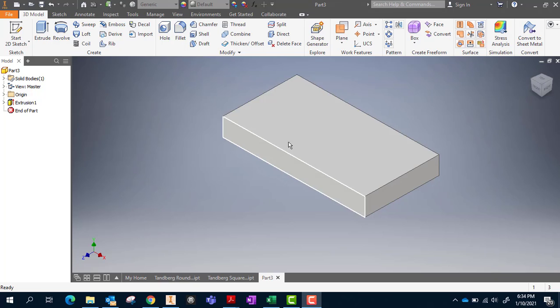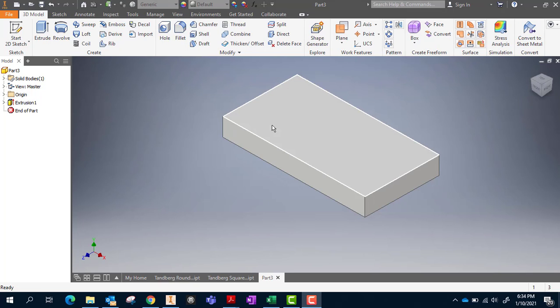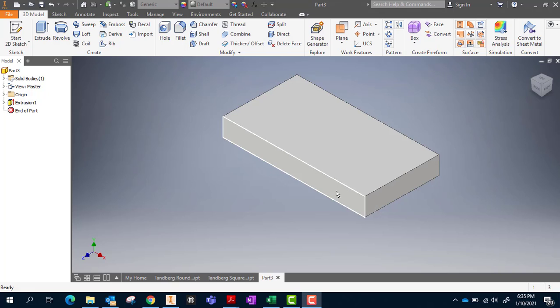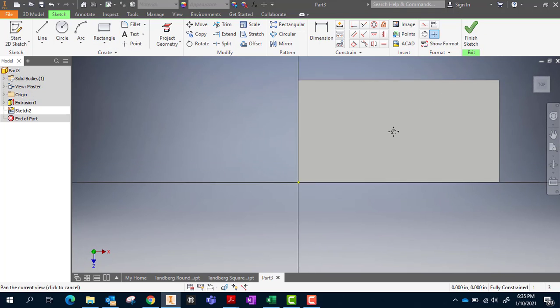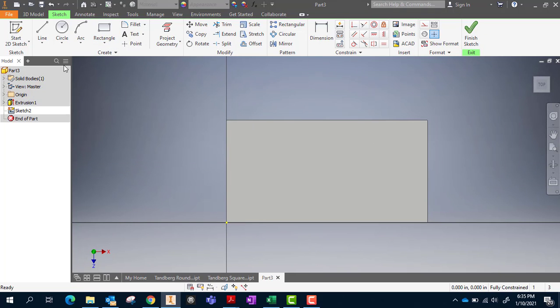The depth is 3 inches. Our width across the front is 5 3/4, and then we have 0.75, which is 3/4 of an inch tall. If I want to add our round hole for our round peg and our square hole for our square peg, I would simply right click on the top, do a new sketch, and then it should flip over that direction. And then I can just use my circle tool and get it dropped in here. We know that it's going to be 1 inch.